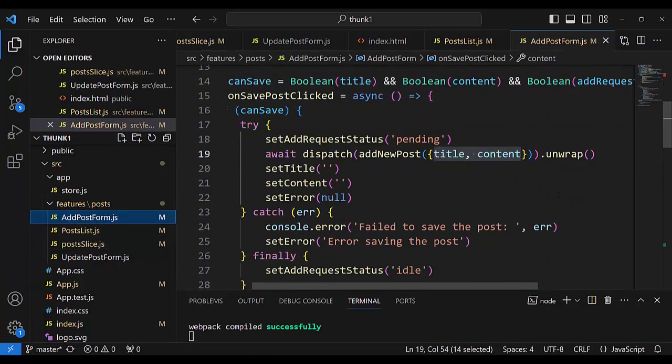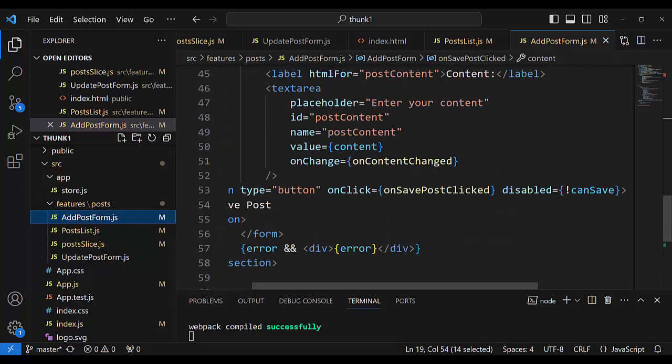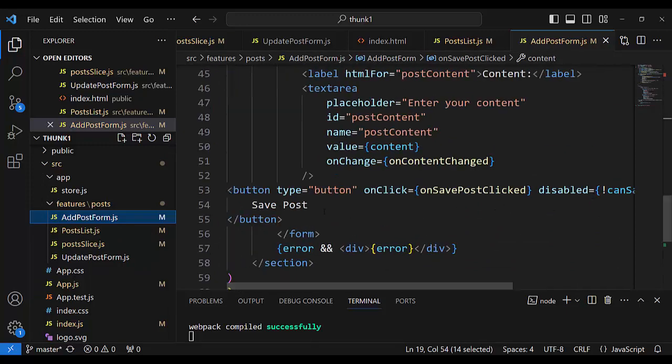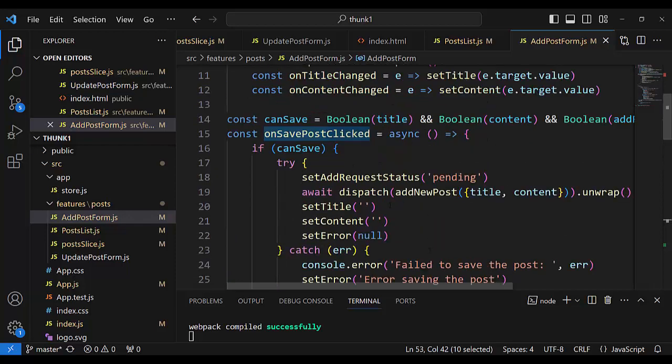On click it calls this function, and this function dispatches. When dispatch addNewPost happens, at the same time the first dispatch starts, and it is dispatch pending. It is the process of waiting to see what will happen with the asynchronous process.